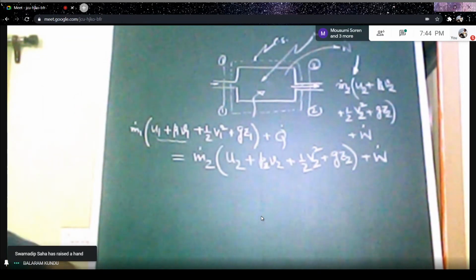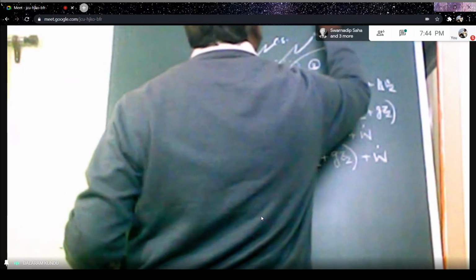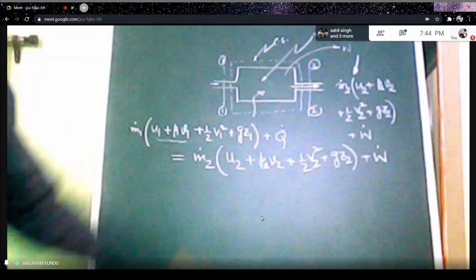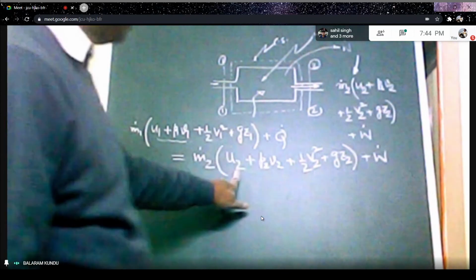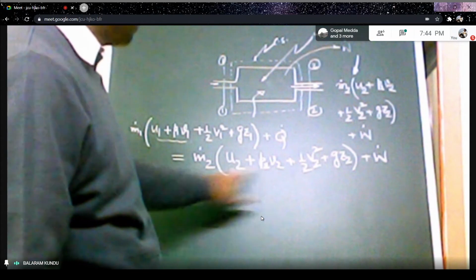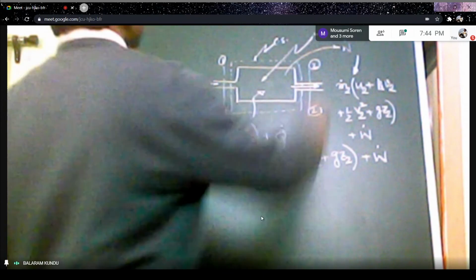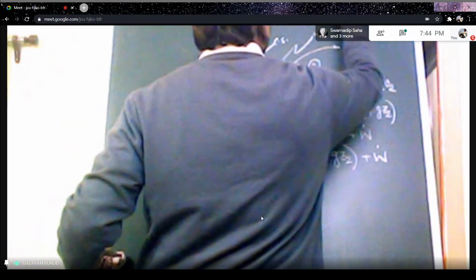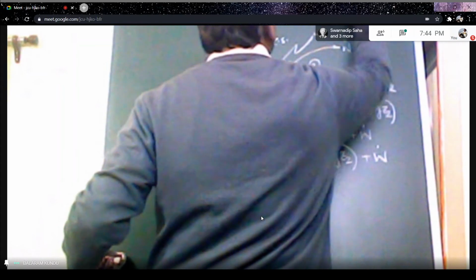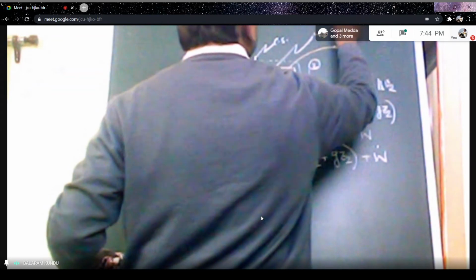That should be equal to H2, where H2 means U2 plus P2 V2, the enthalpy at the exit. So H2 plus kinetic energy half of V2 square plus g Z2 plus W dot divided by m dot.